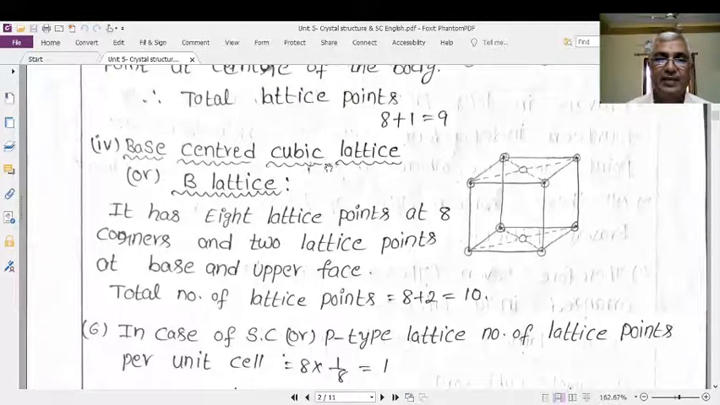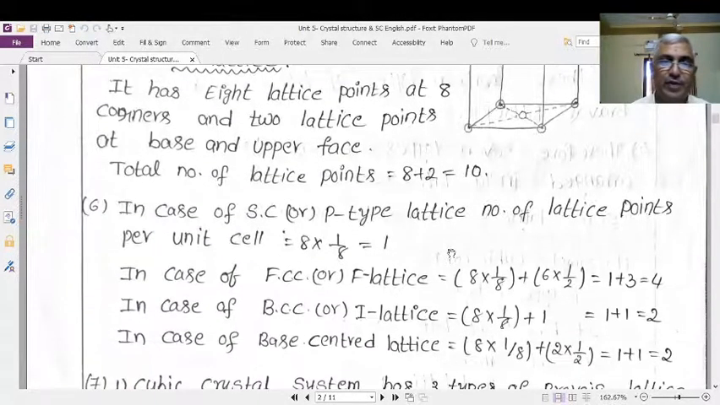Next, the base-centered cubic lattice, or B lattice. Base-centered means again there are 8 lattice points at the 8 corners, and this is the base surface and this is the upper surface. These two are the opposite surfaces. If you have a lattice point at the center of the base and another lattice point at the center of the opposite face, which is in the air towards the upward direction, while this is the base where it is placed on the surface, that is, if you have 2 lattice points at the centers of these 2 faces, it is known as the base-centered cubic lattice.